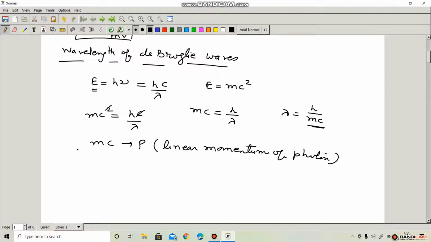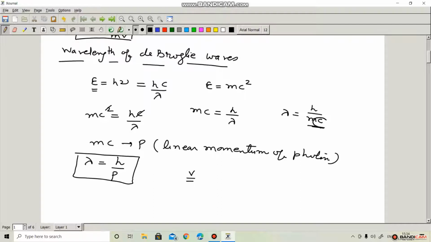So it becomes lambda equal to h upon p. This is the wavelength of photon. And suppose in place of photon, we can consider any moving particle which having a velocity v.